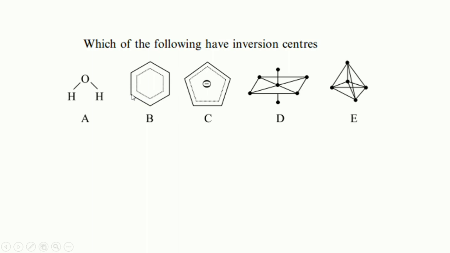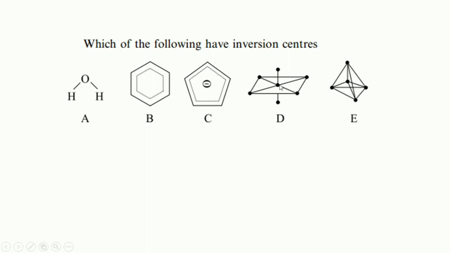If we find the same atom, for example a carbon atom, it means it also possesses an inversion center. While in the case of C, cyclopentane, we travel on this side, and on the other side we did not find any kind of atom, so there is no inversion center found in the cyclopentane molecule.